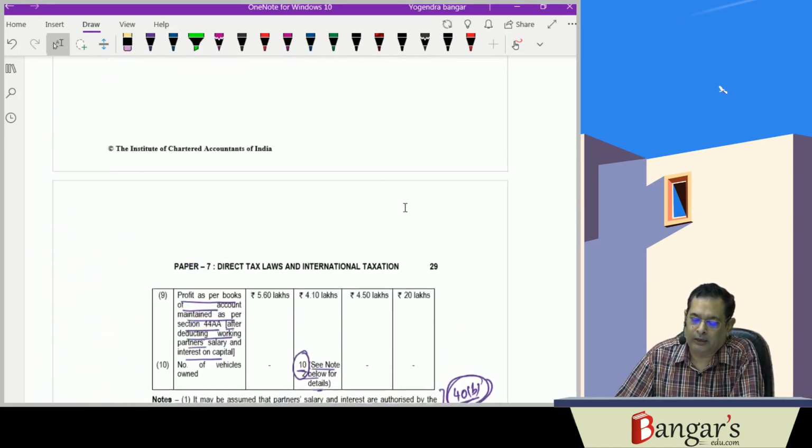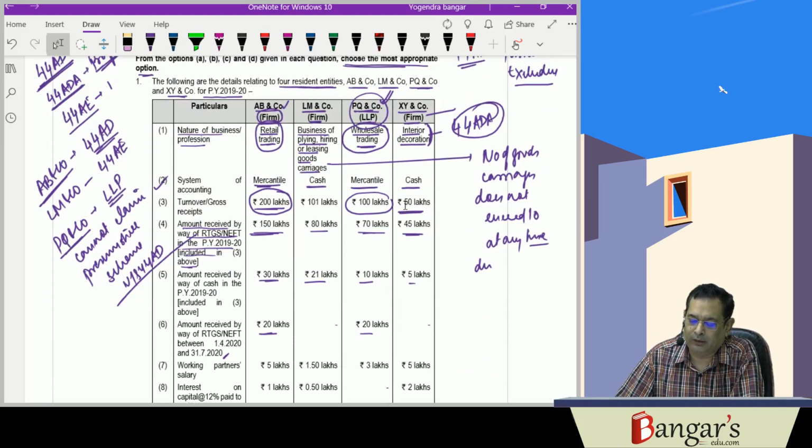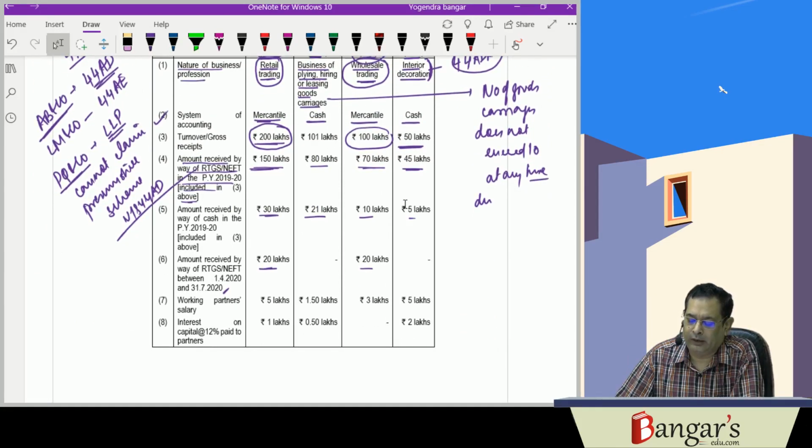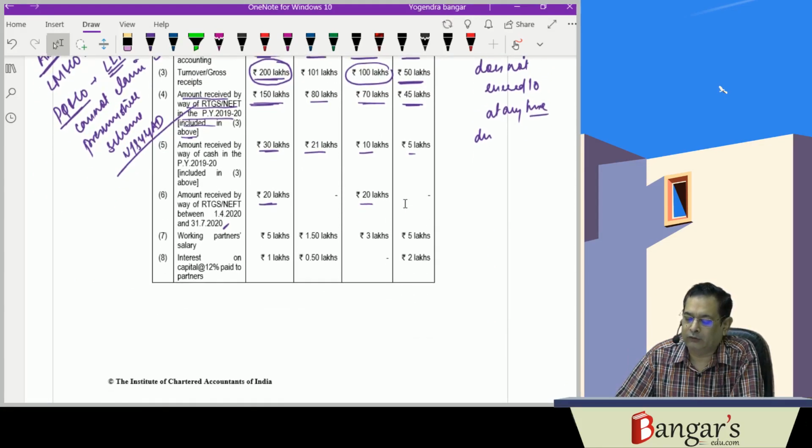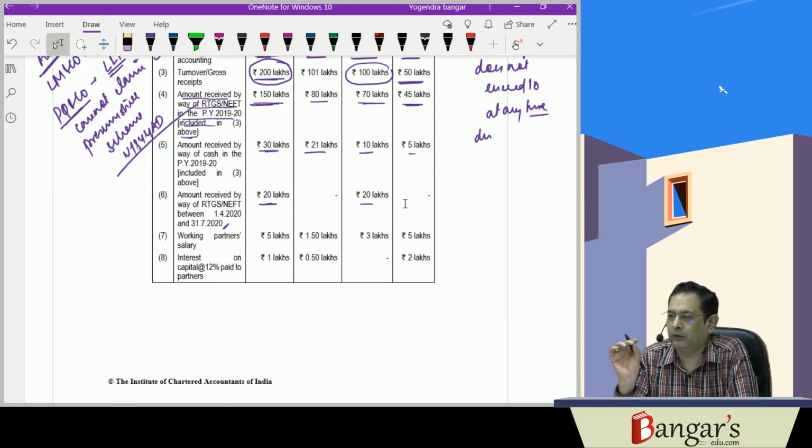Now, AB and company is engaged in retail trading, and when it opts for 44AD, it will not be required to maintain the books of accounts and get them audited if it declares its income as per the provisions of section 44AD.